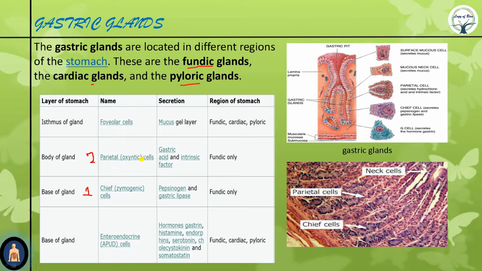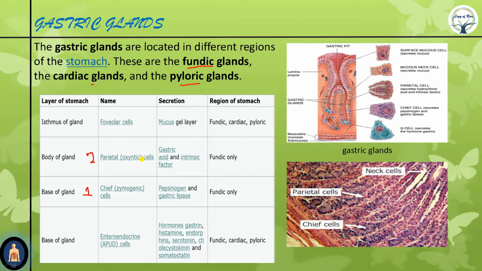Now gastric acid, they do not directly secrete it. They cannot make HCl inside them, because if the cells produce HCl inside them, there is a chance that these cells may get damaged. So they produce H+ ions and Cl- ions, and these are released separately into the gastric pit, and then in the gastric pit the H+ ion and Cl- ion combine together and form HCl.